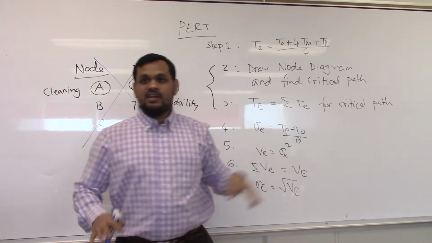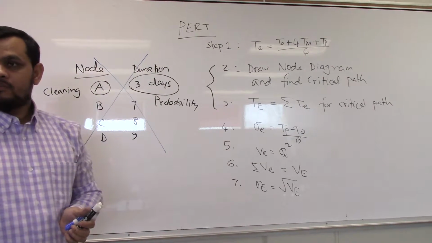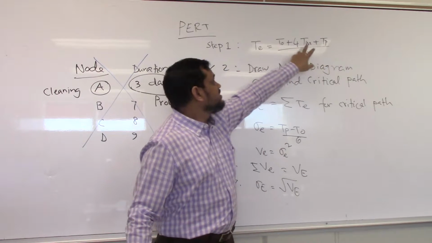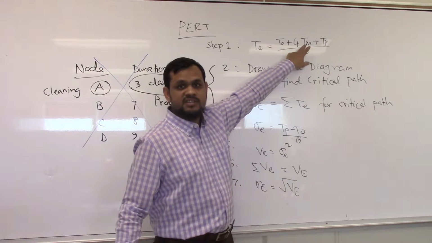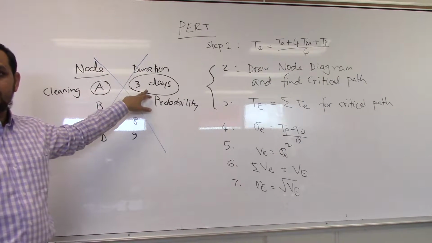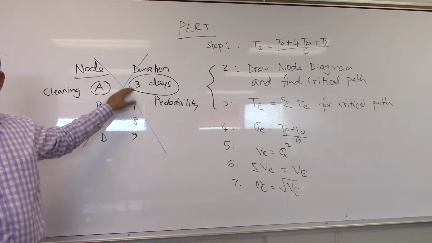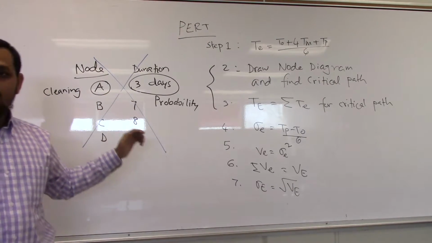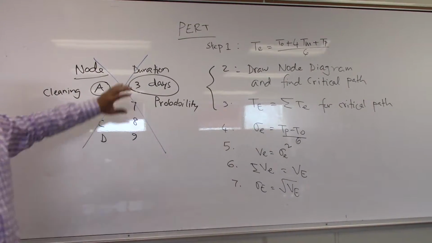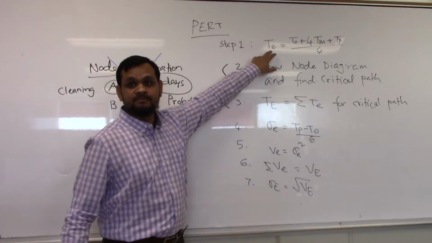Pessimistic means if everything is adverse, weather is not good, material did not arrive on time. Most likely is based on your experience: cleaning may take 4 days. Optimistic, 3 days. Pessimistic, if your labor is absent, it might take 7 days. So based on that uncertainty, we will determine the duration.